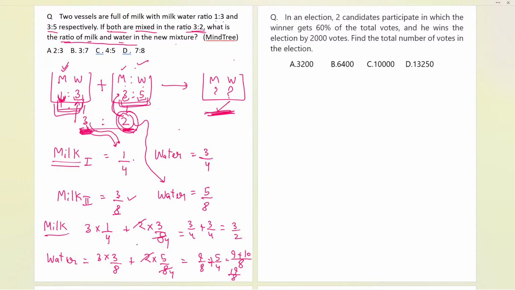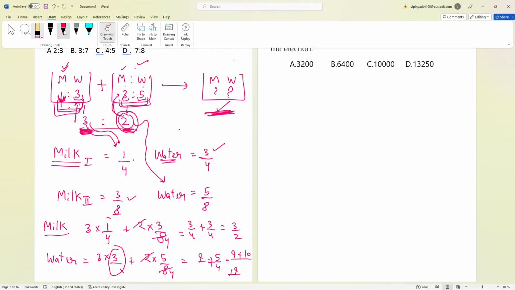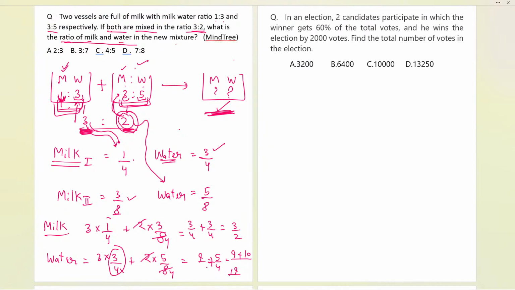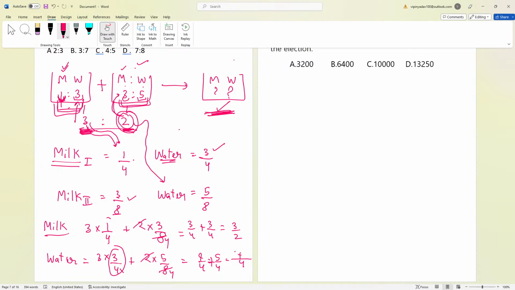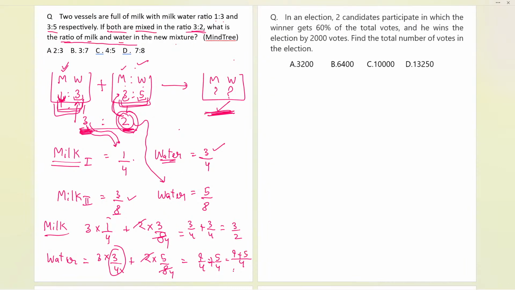Now we have to consider water. 3 by 4 we have to write. By mistake we had written 3 by 8, so let us correct it. It is 4 here, and here also it should be 4. So the LCM will be 4 only, and overall we are getting 14 parts. That is the final part: 9 plus 5, that is 14 by 4.